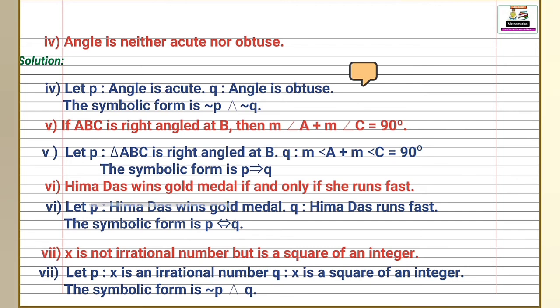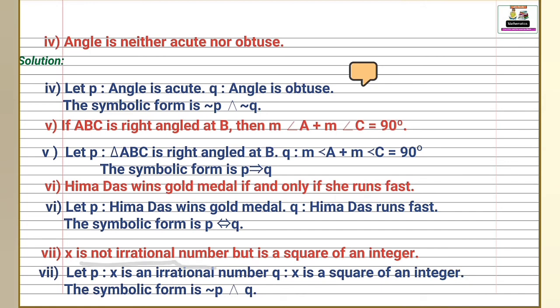Next, Hima Das wins gold medal if and only if she runs fast. Here in this statement the words are if and only if. That means this is a biconditional statement since we use biconditional symbol. Let's see solution. Let p, Hima Das wins gold medal. And second statement, q, Hima Das runs fast. Then symbolic form is p biconditional q. Another symbol is, this is also a biconditional symbol.